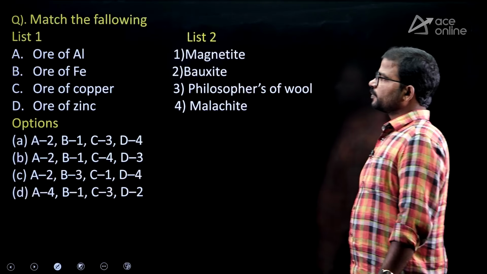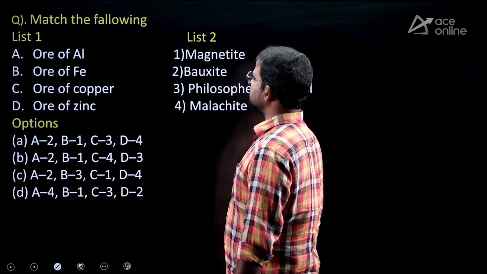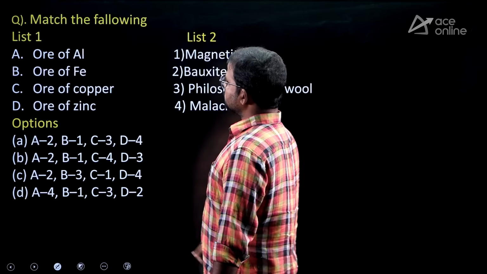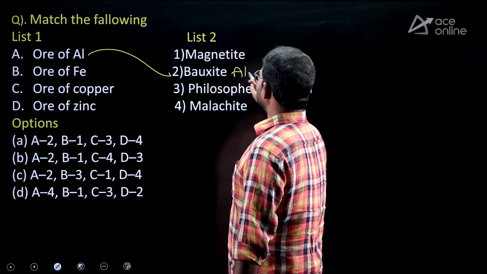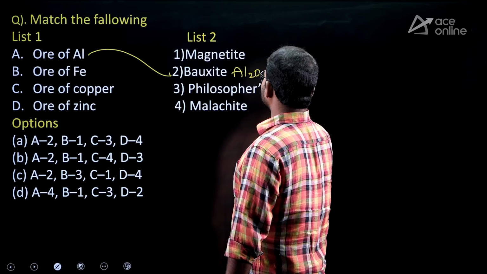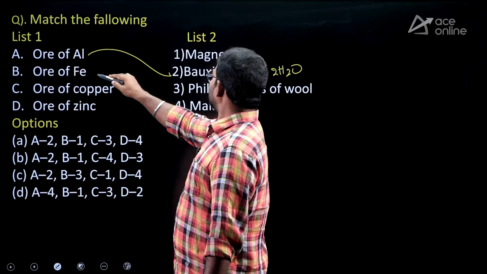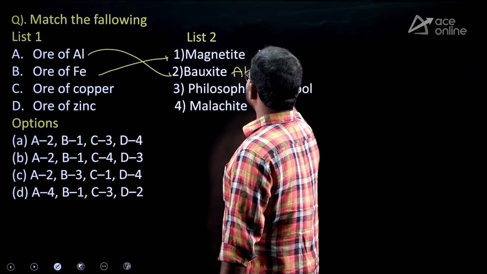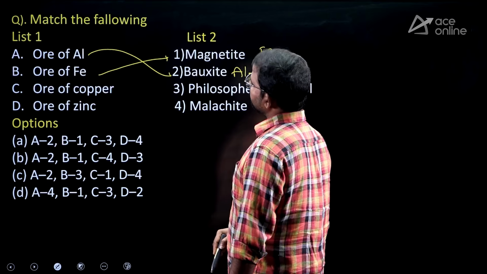Option C only. Next, match the following. On one side they mention the ore and on the other the chemical formula. The ore of aluminium is bauxite, Al2O3 2H2O. Next, ore of iron is magnetite, Fe3O4.